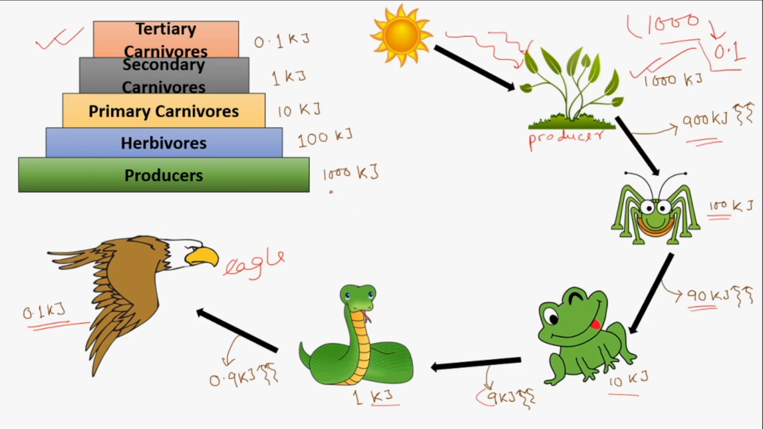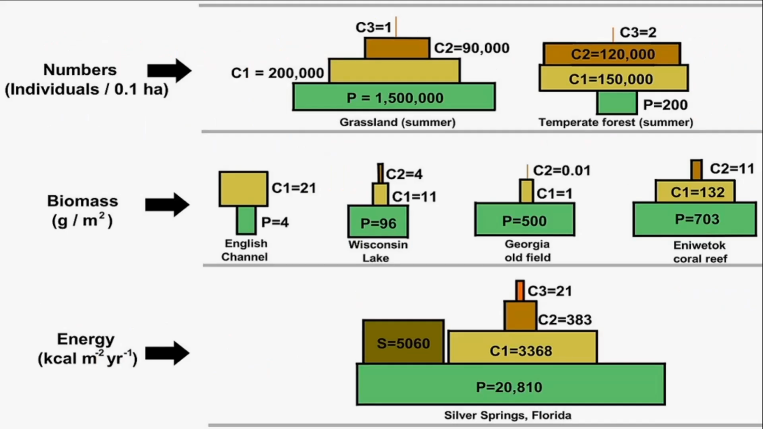The producer shows 1000 kilojoule, herbivores are less than the producer, primary carnivores again less than the herbivores, then secondary carnivores and tertiary carnivores. So this kind of pyramid is always upright. This is the summarization for today's class.